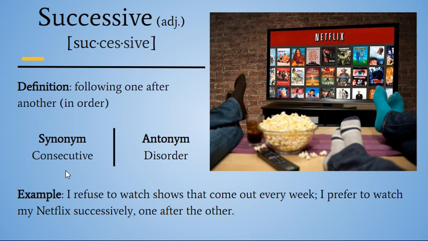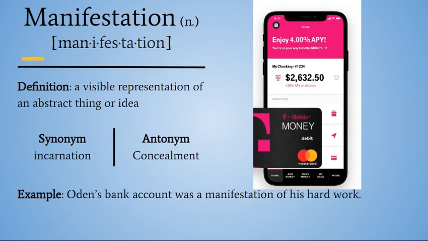In our example, I refuse to watch shows that come out every week. I prefer to watch my Netflix successively, one after the other. Right? Love to binge watch. You wait till all your shows are out so you can successively watch them one after the next, rather than having to wait every single week to watch your next show. Successive.